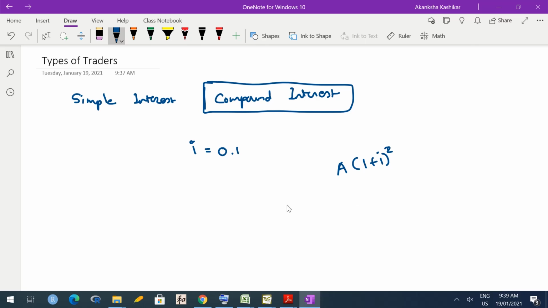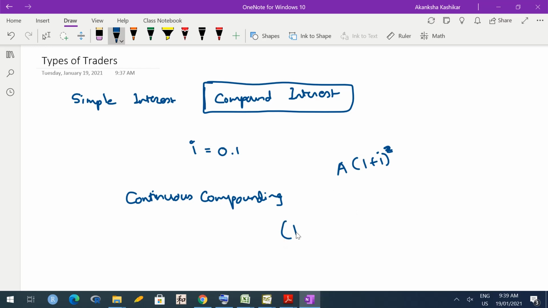Now, we are going to introduce a new concept called continuous compounding. So, what do I mean by continuous compounding? Okay, see, this (1 + I)^2, when I say at the end of 2 years, we assume that I is the rate of interest per annum and that interest is paid only once, say at the end of the year.